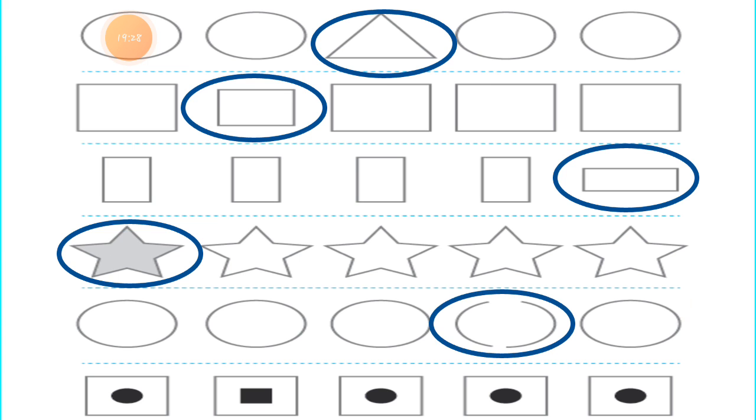So that's why we can call that circle an open shape, and that one is an odd one. We can call it the different one.